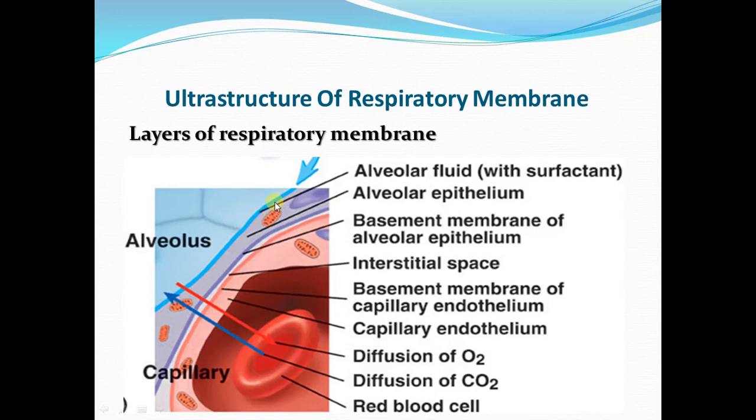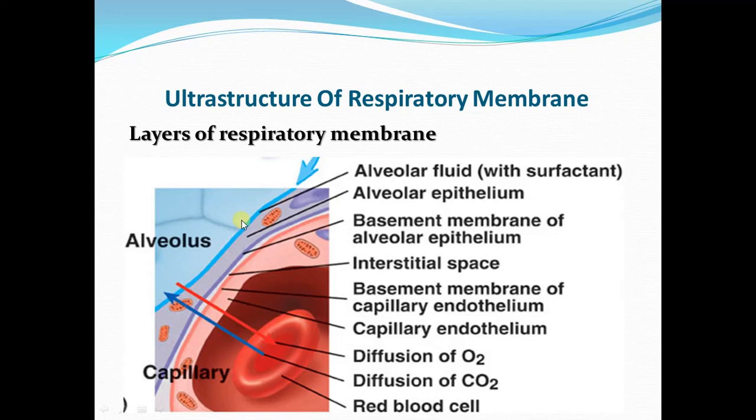The first layer of the respiratory membrane is formed by a thin layer of the fluid lining the alveolus. This is the fluid which contains surfactant, and the function of surfactant is to reduce the surface tension.